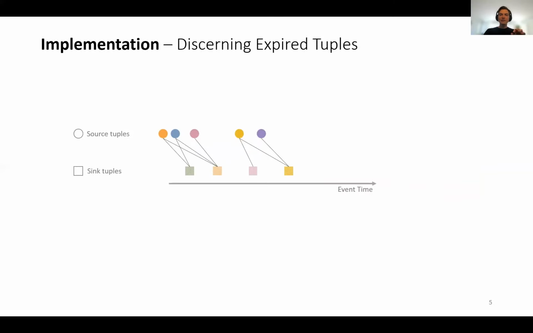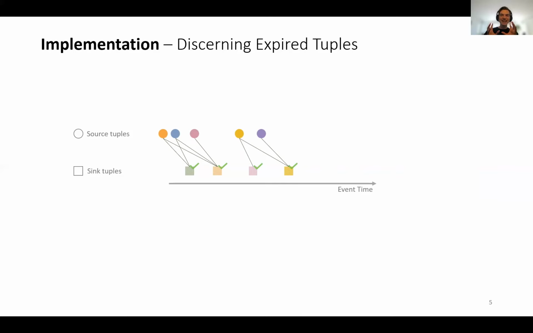Let's now regard the live forward provenance graph plotted over the event time. Since source tuples cannot contribute to a result backwards in time, the sink tuple is always expired the moment it is produced. But what about source tuples? With multiple overlapping windows and tuples belonging to one or multiple queries, it's not obvious when to call them expired, meaning when they will not contribute to change in the graph anymore.